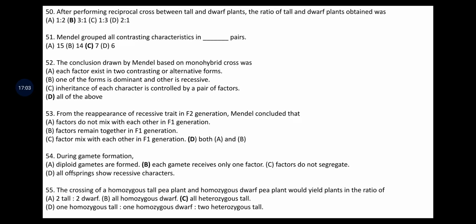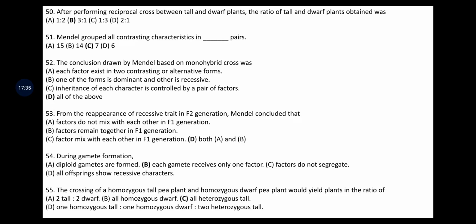Here I am giving some direct answers because there is nothing to discuss in multiple choice kind. Mendel grouped all contrasting characters in dash pairs in 7 pairs. The conclusion drawn by Mendel based on monohybrid cross was each factor exists in 2 contrasting or alternative factors. One of the form is dominant and another is recessive. Inheritance of each character is controlled by a pair of factors.